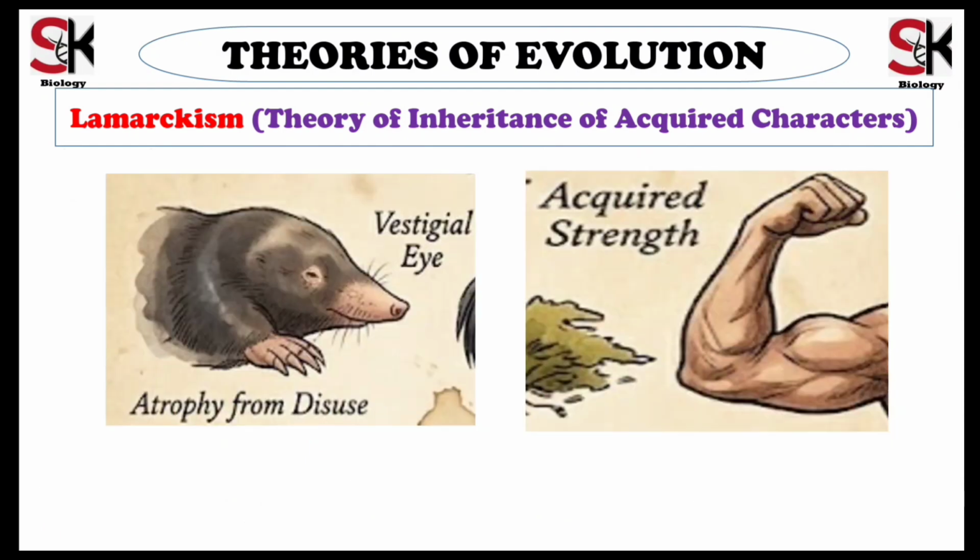Beyond giraffes, this theory also attempted to explain things like vestigial eyes in burrowing animals due to disuse, or acquired strength seen in certain muscles.